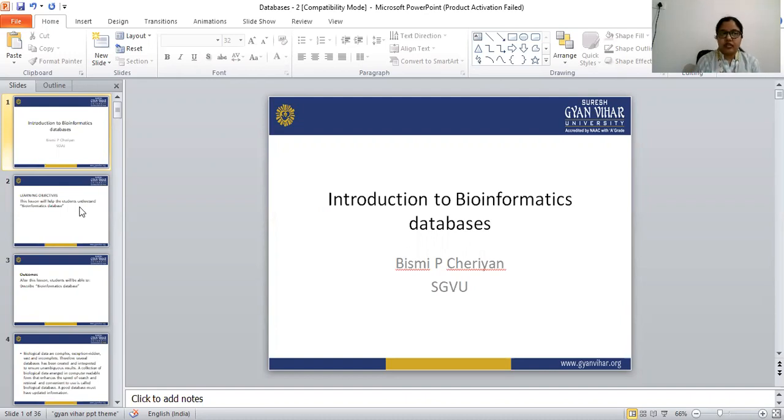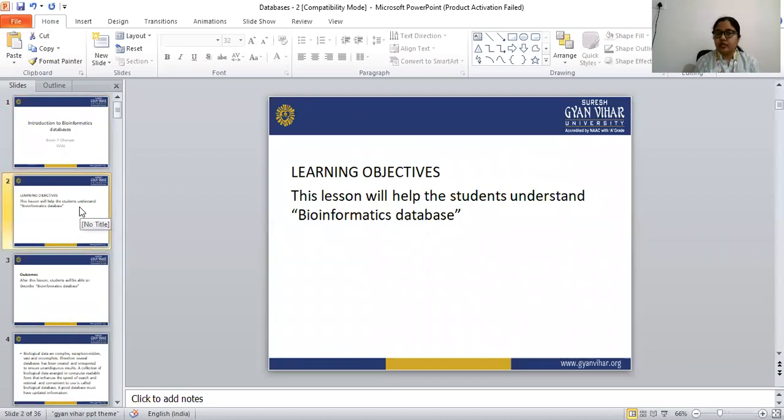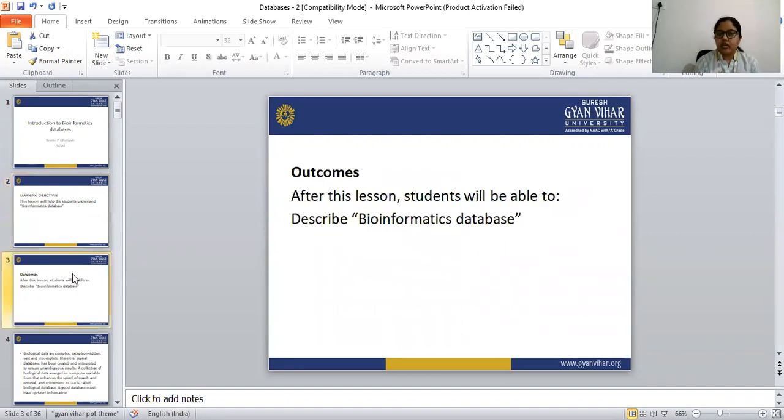The learning objective of this topic is that these lessons will help students understand what a bioinformatics database is. After this lesson, students will be able to describe what databases are, what bioinformatics databases are, and how many types of databases are available. Students will be able to describe all these things after this lesson.